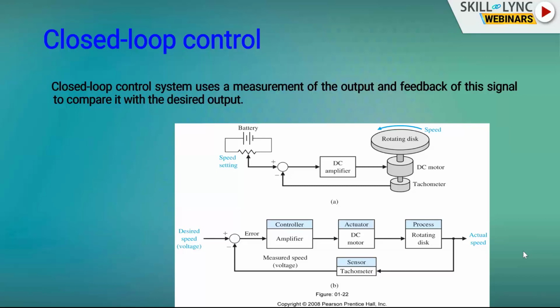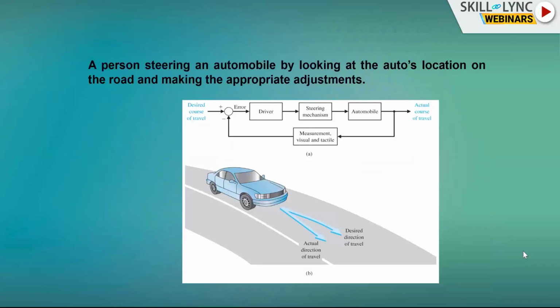Again, closed loop control system uses a measurement of the output and feedback of this signal to compare it with desired output. So examples we are going to see for closed loop system: a person steering an automobile by looking at the auto's location on the road and making the appropriate adjustments. This is one of the examples. When a driver is driving a car in the road, he has a desired path as well as the actual path.